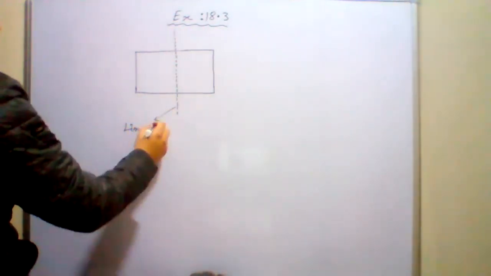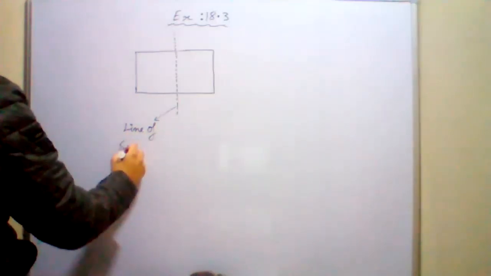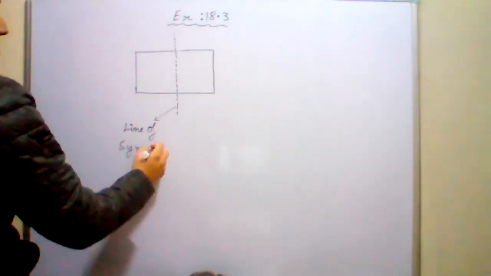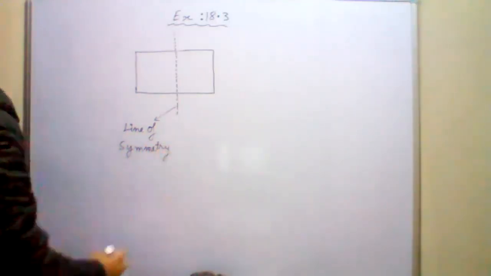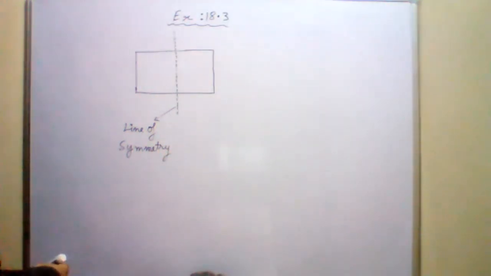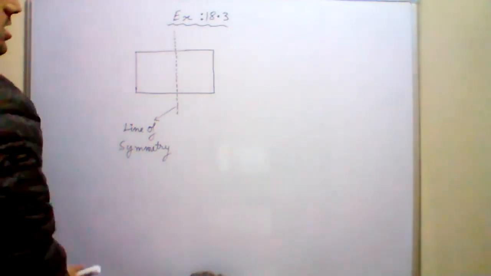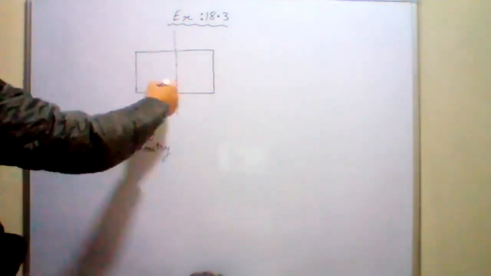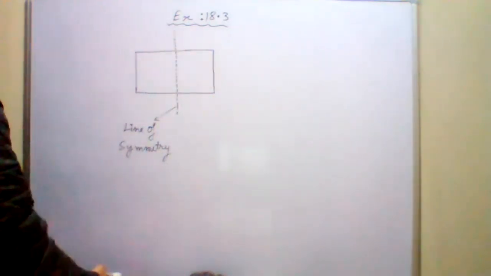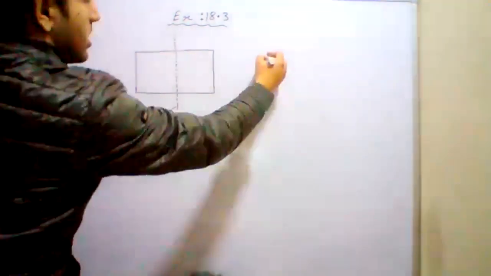Line of symmetry. There are so many examples of this. Can this figure have another line of symmetry anywhere else?